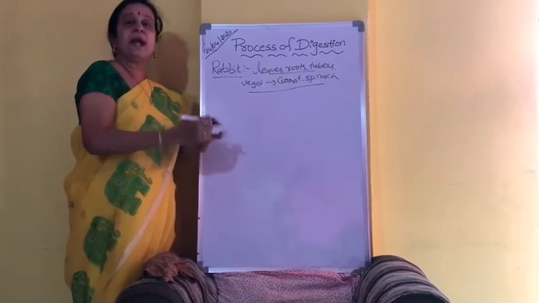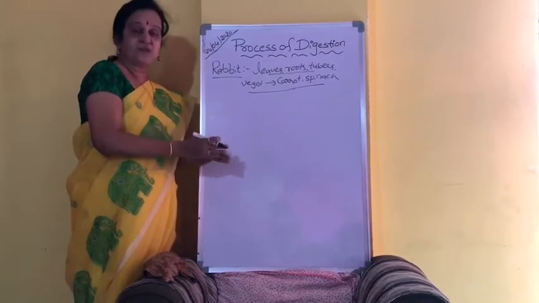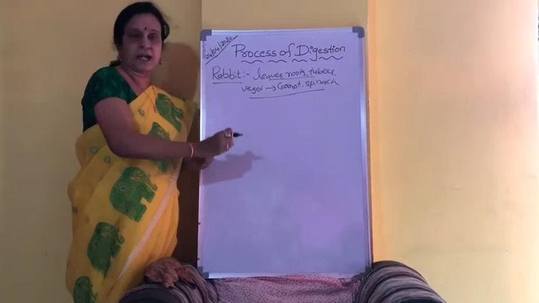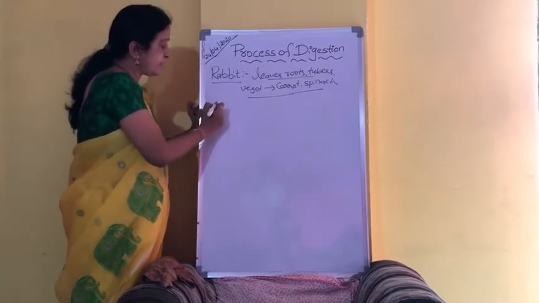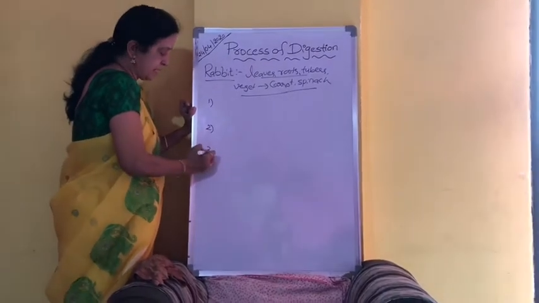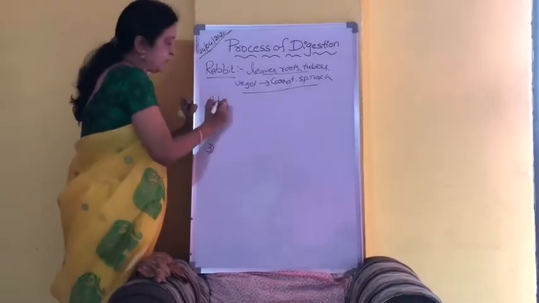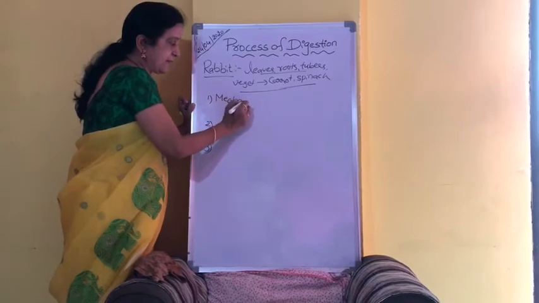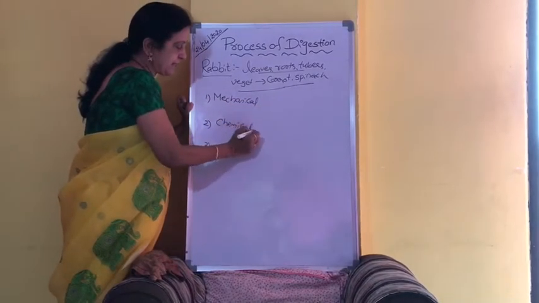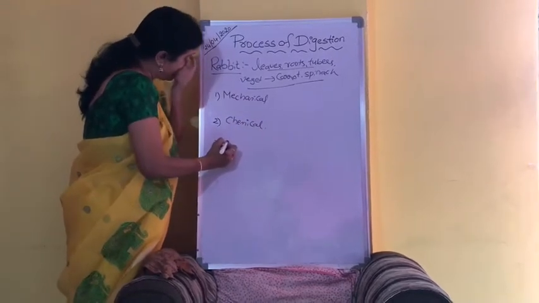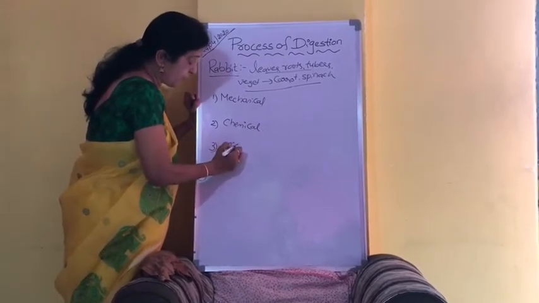These all will be enzymatically hydrolyzed by various types of enzymes. Now the digestion phenomenon in rabbit includes mainly three types. What are they? Number 1, mechanical digestion. Number 2, chemical digestion. Number 3, microbial digestion.